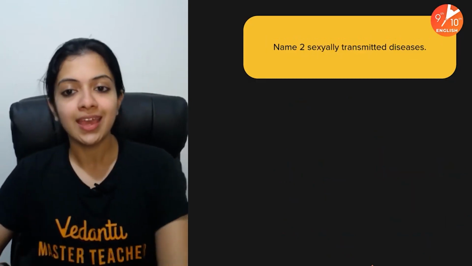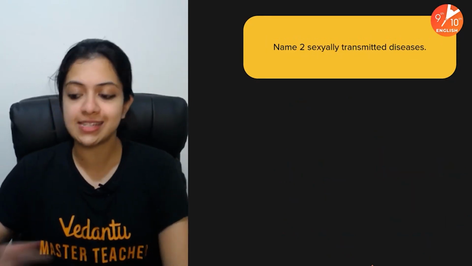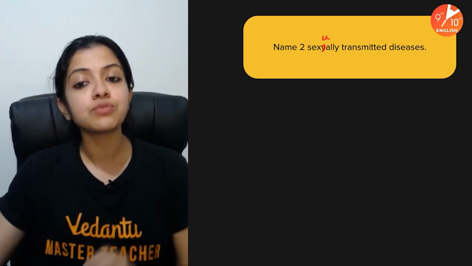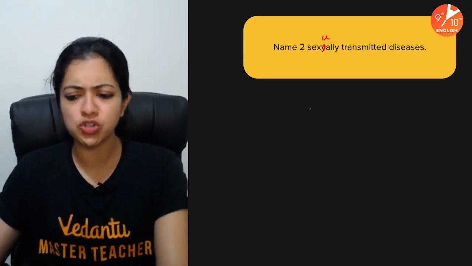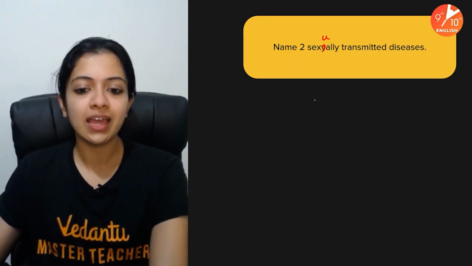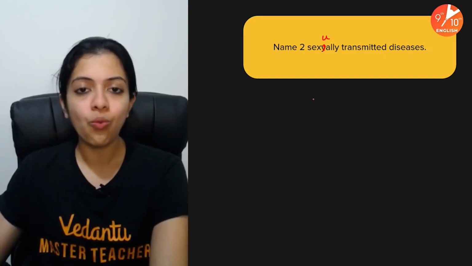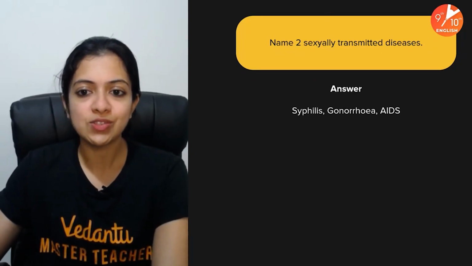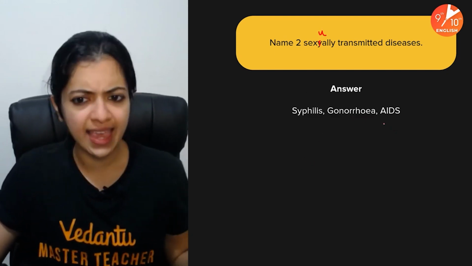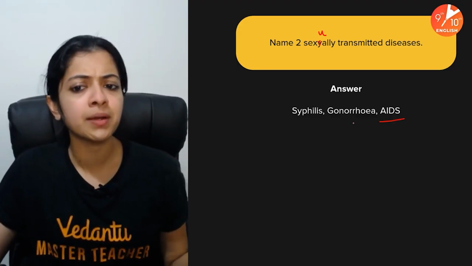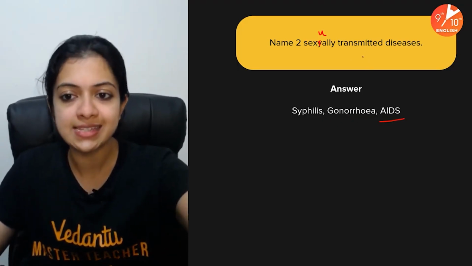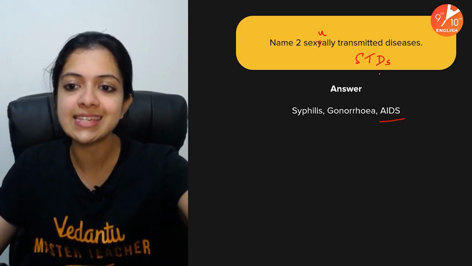Okay, next one. Name 2 sexually transmitted diseases. All right, I'm so sorry about that typo over there. Name 2 sexually transmitted diseases. What could it be? Any two would be fine. Your time ends in 3, 2, 1, and go. So they would be syphilis, gonorrhea, and AIDS. AIDS, I guess everyone will remember. Syphilis and gonorrhea are also examples of sexually transmitted diseases, abbreviated STDs.